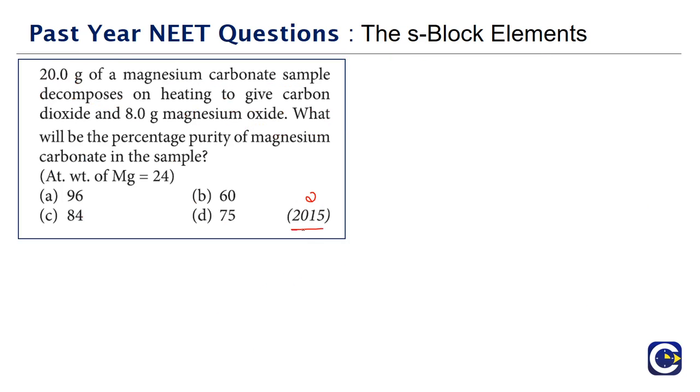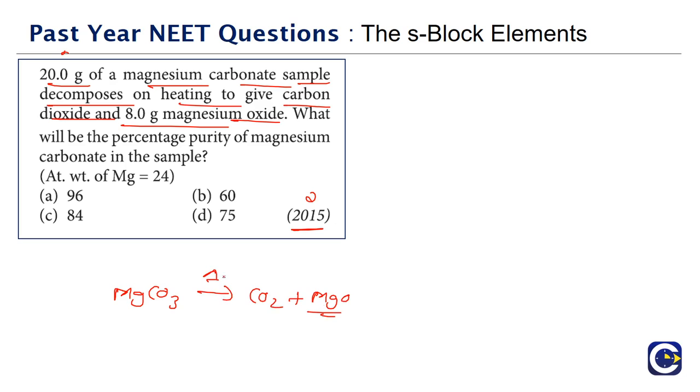Next we have a question that has come in 2015. 20 grams of a magnesium carbonate sample decomposes on heating. Just now we were discussing it in the previous question. It decomposes on heating to give carbon dioxide and 8 grams of magnesium oxide. So when the magnesium carbonate is heated, it gives us the CO2 and magnesium oxide. This is what we have seen in the previous question also. What will be the percentage purity of the magnesium carbonate?